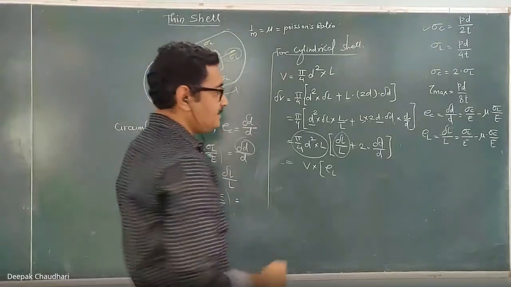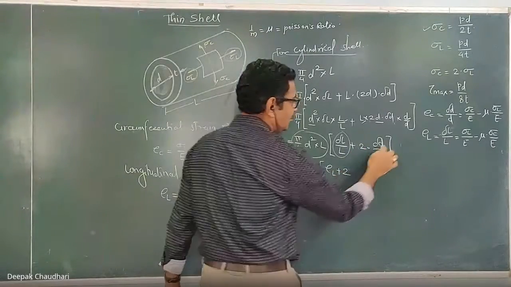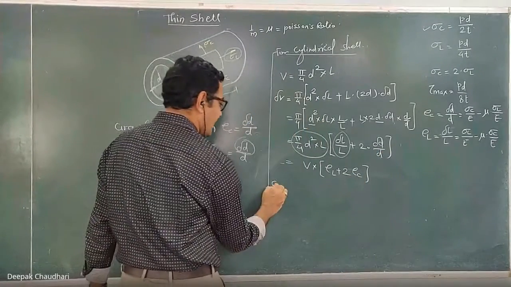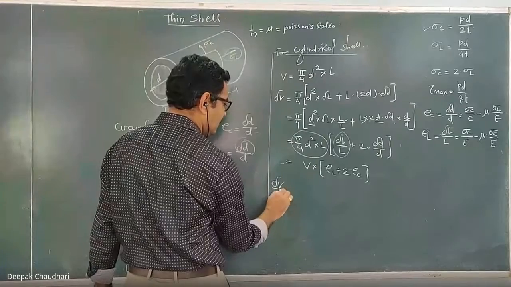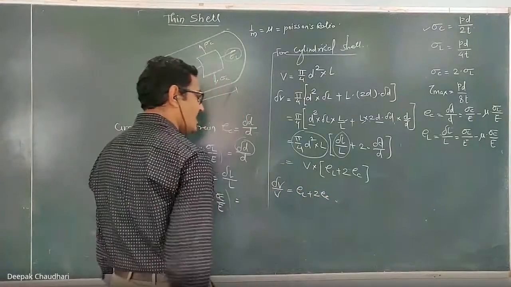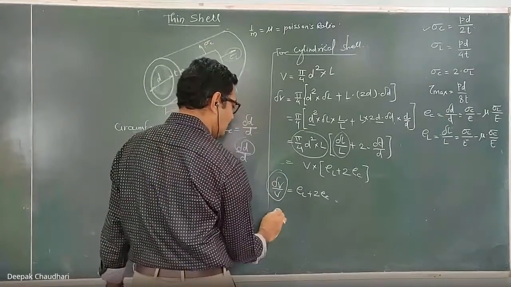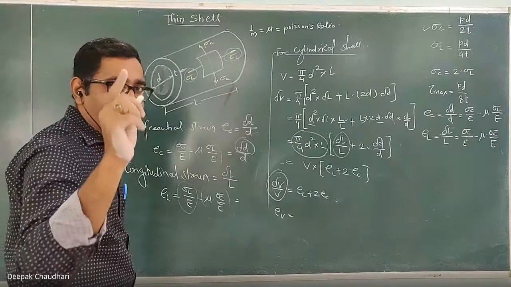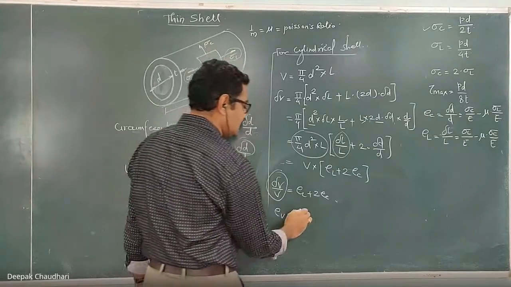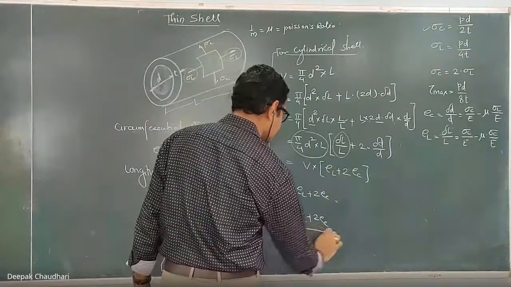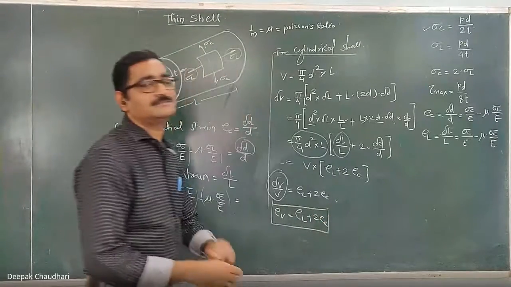Okay, here, and this plus 2 into delta D upon D is EC. Here, and this delta V, if I take V on this side, is equal to EL plus EC. And this delta V upon V is the volumetric strain. So for a thin cylindrical shell, the volumetric strain is given by EL plus 2EC. This relation you have to remember.